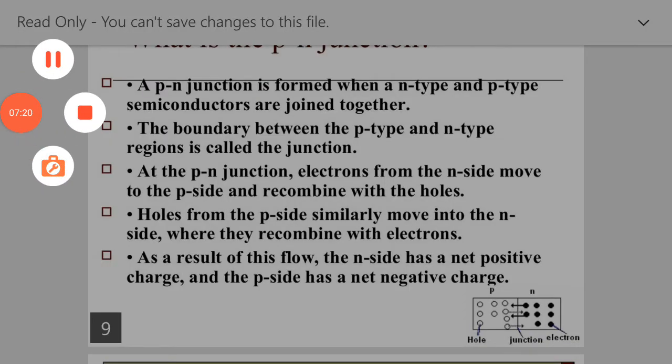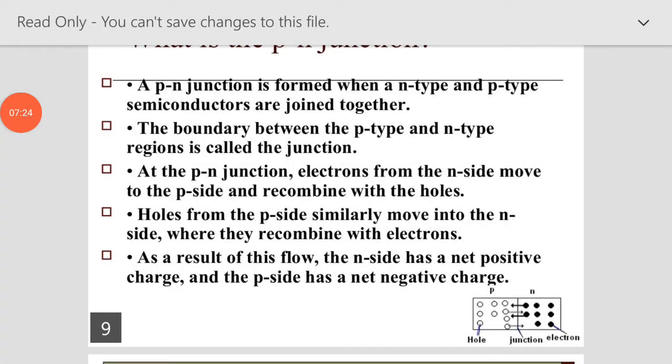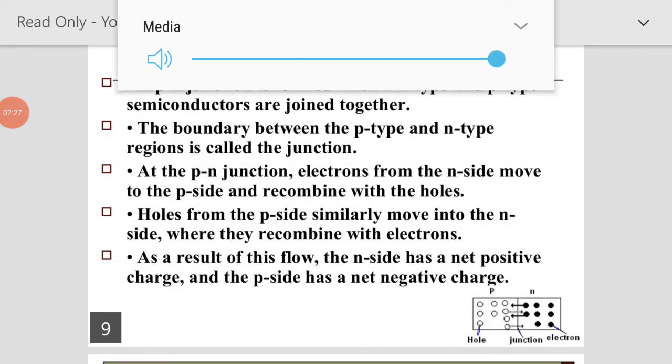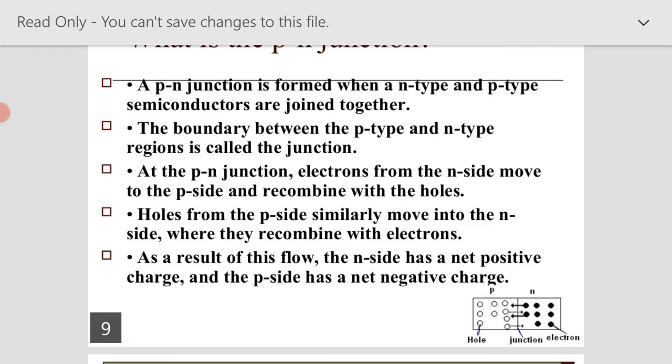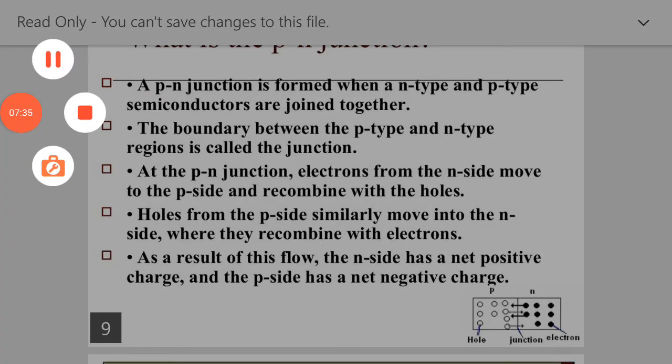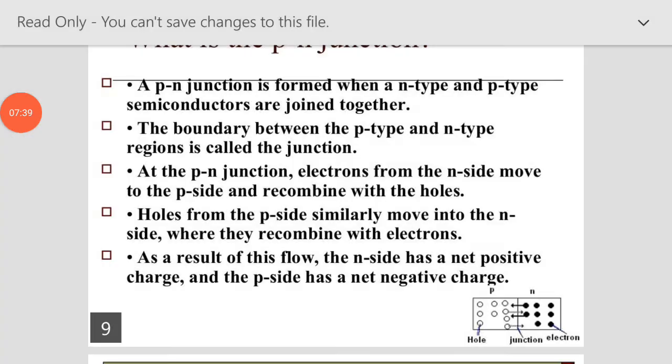As shown in the figure, the same process occurs at the junction between p-type and n-type regions.